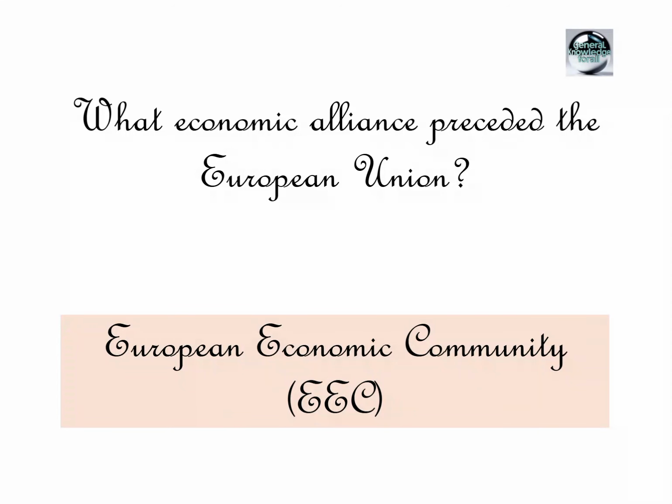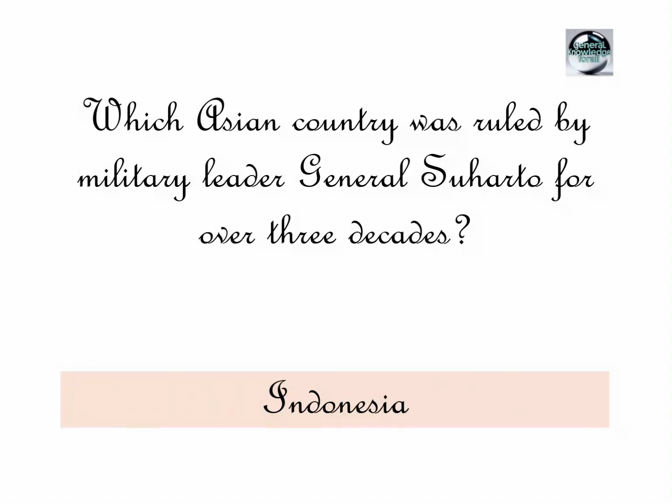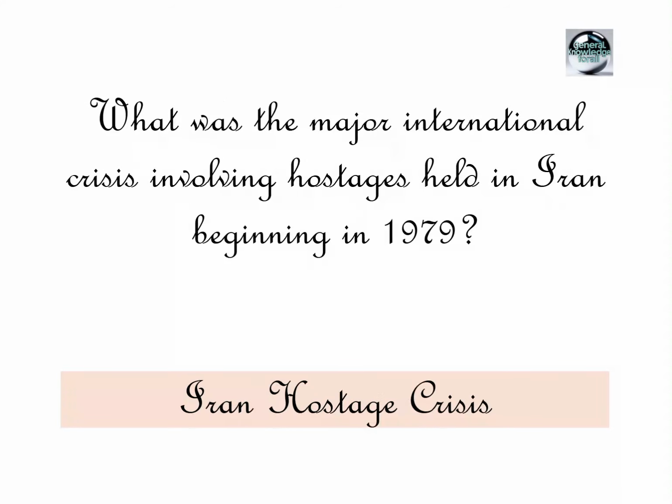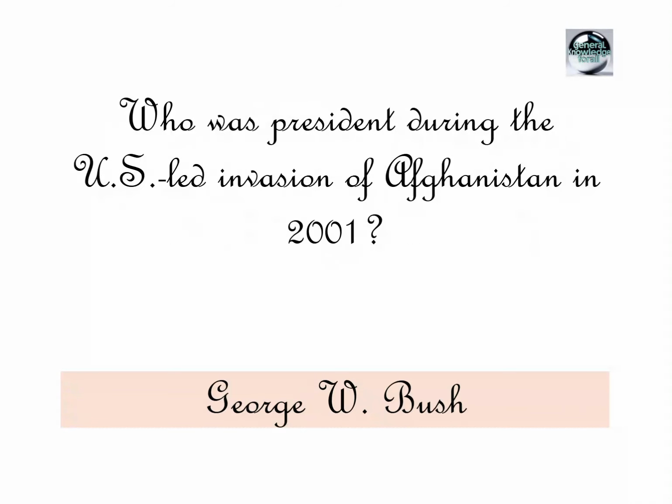European Economic Community, EEC. Who led the Islamic Revolution in Iran in 1979? Ayatollah Ruhollah Khomeini. Which Asian country was ruled by military leader General Suharto for over 3 decades? Indonesia. What was the major international crisis involving hostages held in Iran beginning in 1979? Iran hostage crisis. Which Latin American country experienced a military dictatorship under Augusto Pinochet? Chile. Who was president during the US-led invasion of Afghanistan in 2001?